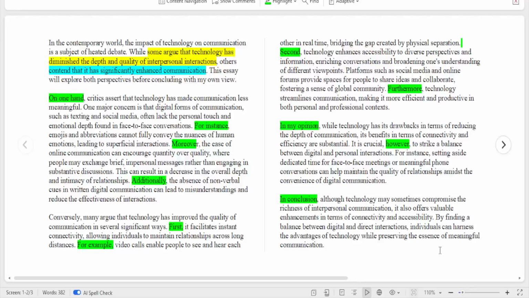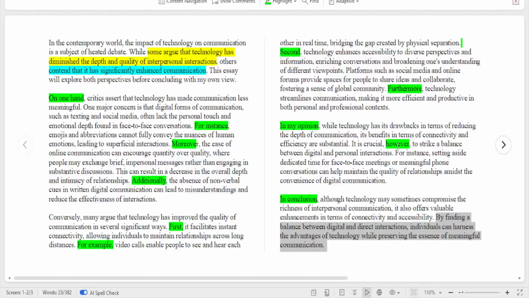Then I now concluded that although technology may sometimes compromise the richness of interpersonal communication, it also offers valuable enhancement in terms of connectivity and accessibility. Then by finding a balance, this is now my point, my own arguments now. I discussed finding a balance between both.